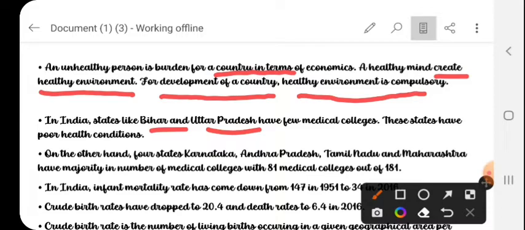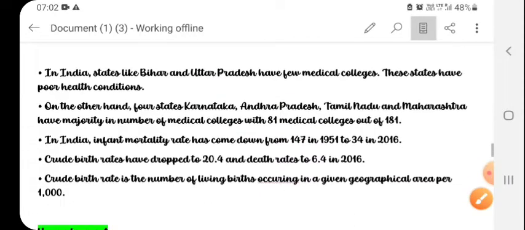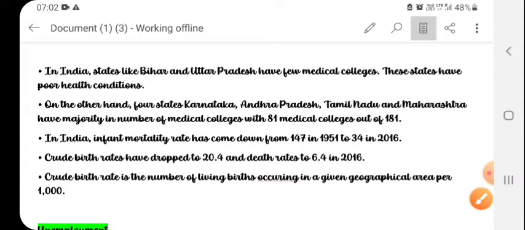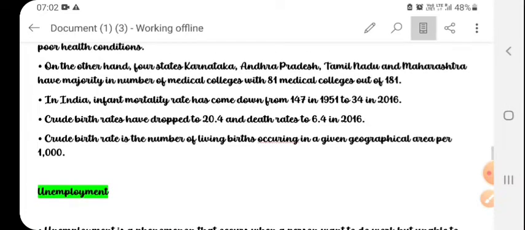And on the other hand, four states like Karnataka, Andhra Pradesh, Tamil Nadu, and Maharashtra have a majority in number of medical colleges, with 81 medical colleges out of 181. And in India, the infant mortality rate has come down from 147 in 1951 to 34 in 2016.